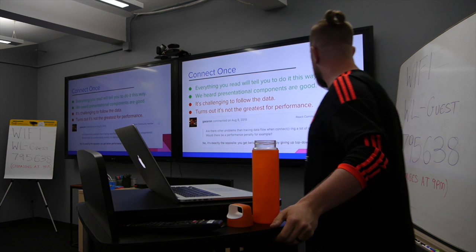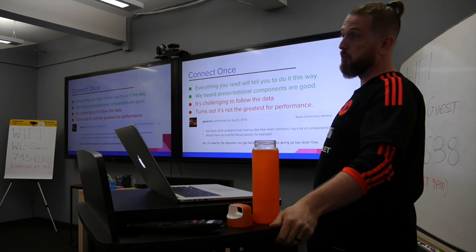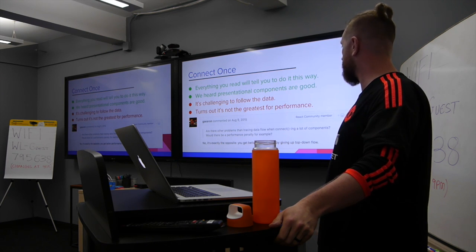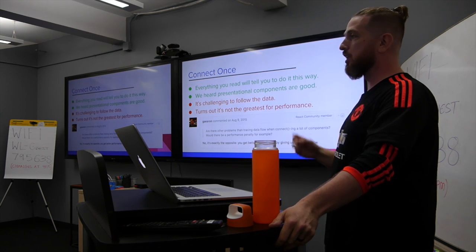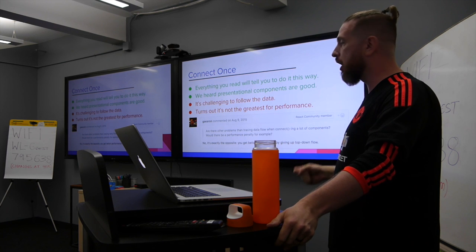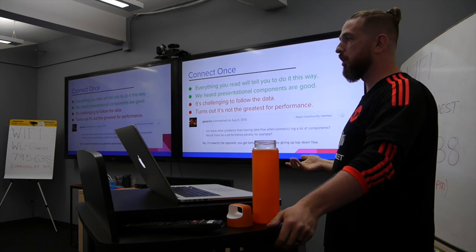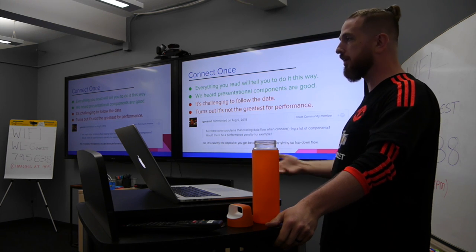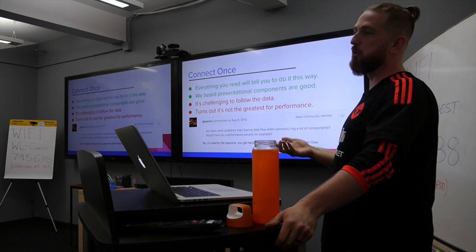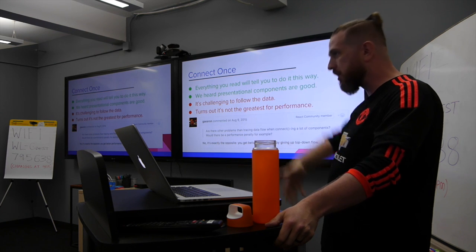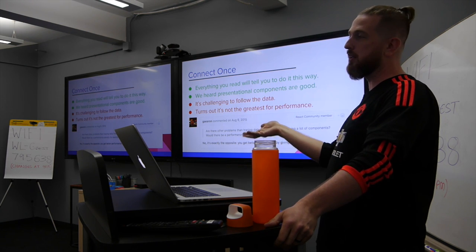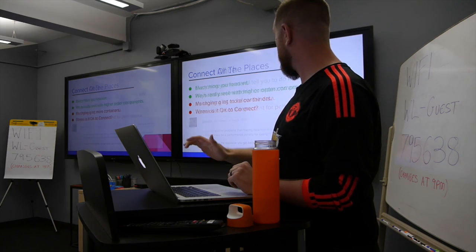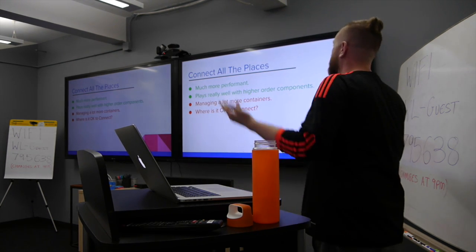Not fun. And it turns out it's really not the greatest for performance, and I grabbed this little piece from a GitHub issue that Dan Abramov was talking about, where there was potentially a lot of overhead with going top-down, because while there is that shouldComponentUpdate functionality in there, it's still a shallow compare, so if you get really deeply nested data, you're going to be re-rendering all the way down the tree. If I change a tab somewhere way deep, a lot of stuff's happening up the tree, and it gets pretty ugly very fast. So we can connect all the places.